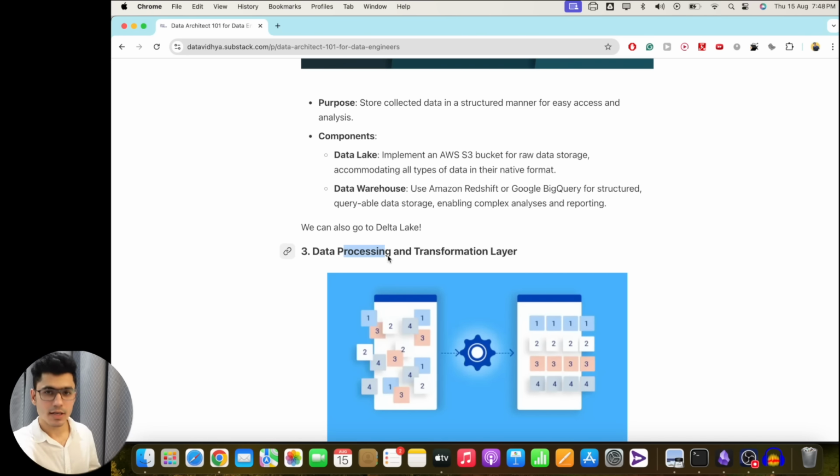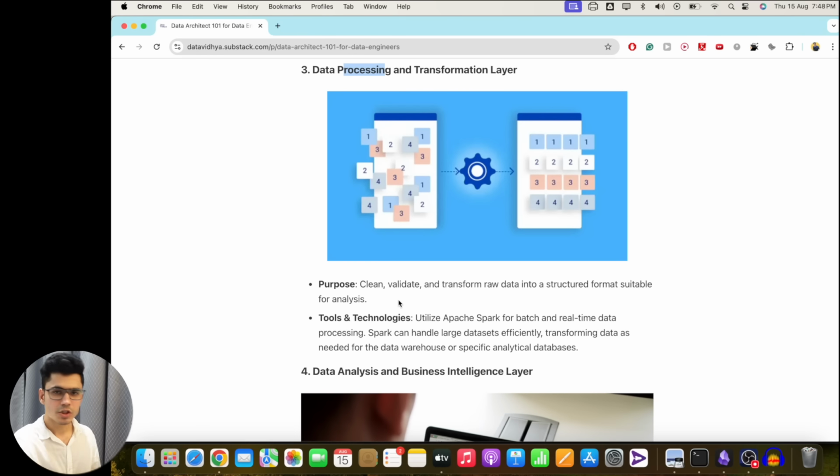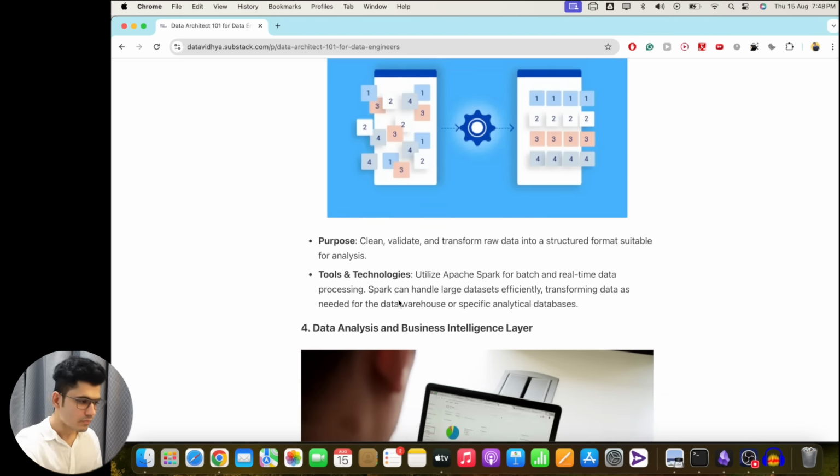That is where the data processing and transformation layer comes into the picture. This is where we clean, validate, and transform our raw data into a structured format. For this, we can use Apache Spark if you are working with a large data set. If you have a small data set, like a few million rows, you can go with a simple Python script. If you have a large data set and data is coming from multiple sources, you go with Apache Spark. This is one of the highly used frameworks used by top companies. All of these decisions you can just Google, and you will find plenty of resources.